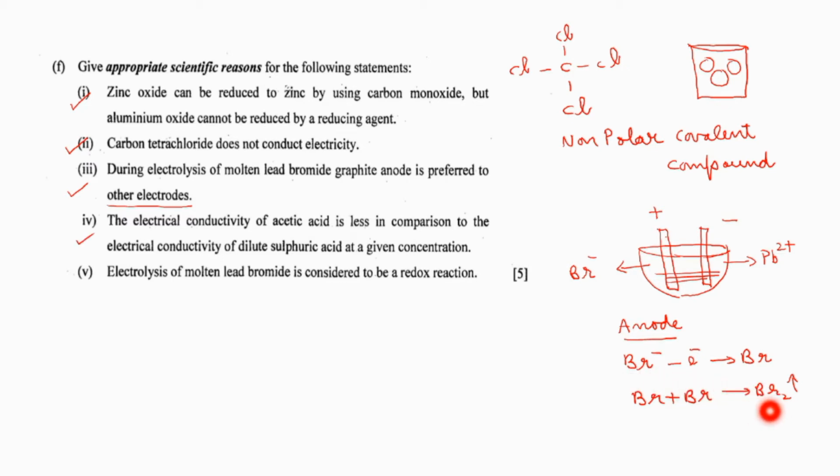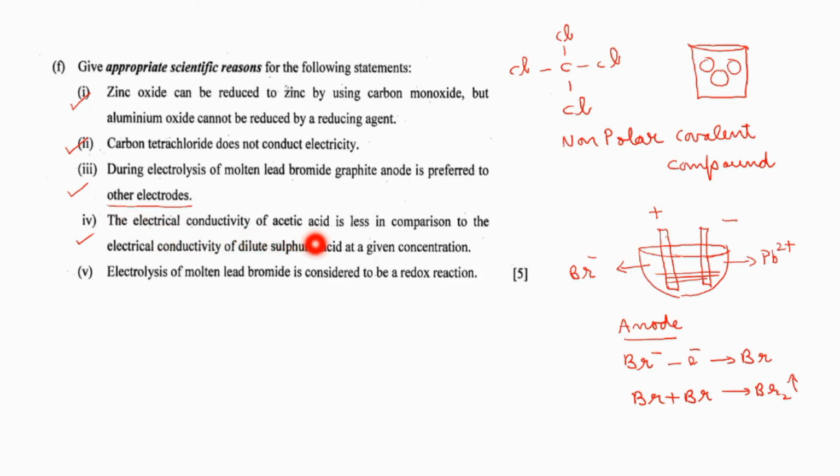So these bromine vapors are highly corrosive. If we are using platinum as anode, it can corrode platinum. It is costly also. So that's the reason we are using graphite anode. It will be unaffected by the vapors of bromine. Got it? Yes. Read the next one.